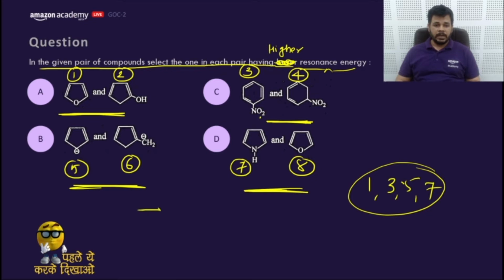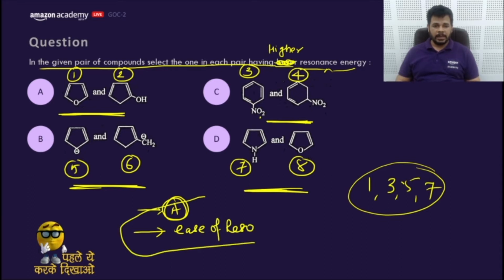You need to consider 3 points here. First is aromaticity. If a compound shows aromaticity, that means it would have higher resonance energy. Next is ease of resonance. These two concepts can help you decide the compound having higher resonance energy.